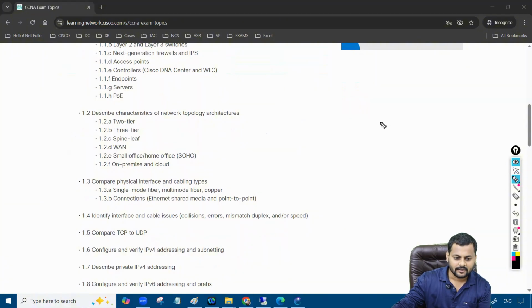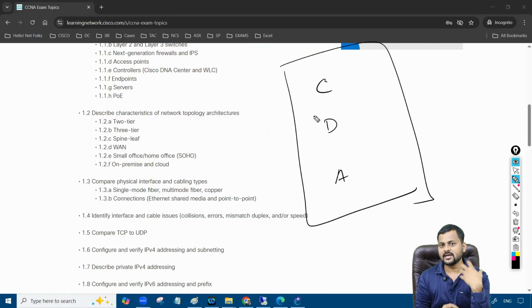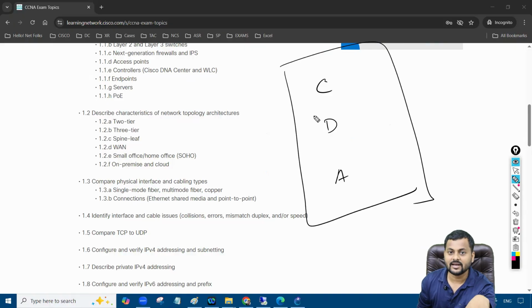So in the 3-tier, what happens? We have a core layer of devices, then a distribution layer of devices, then an access layer of devices, right? These 3 layers we require in this one. I'm not saying that this 3-layer has a problem right now. Every design has its own pros and cons.